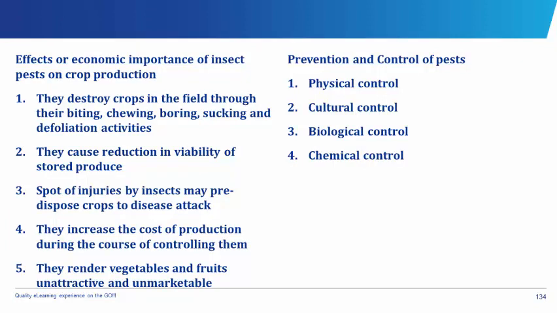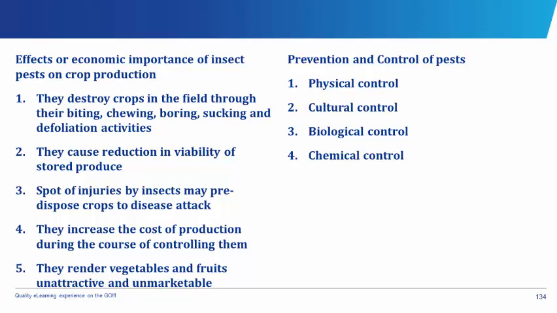Effects or economic importance of insect pests on crop production. One, insect pests destroy crops in the field through their biting, chewing, boring, sucking, and defoliation activities. They also cause reduction in viability of stored produce. Spots of injuries by insects may predispose crops to disease attack. They increase the cost of production during the course of controlling them. They render vegetables and fruits unattractive and unmarketable.